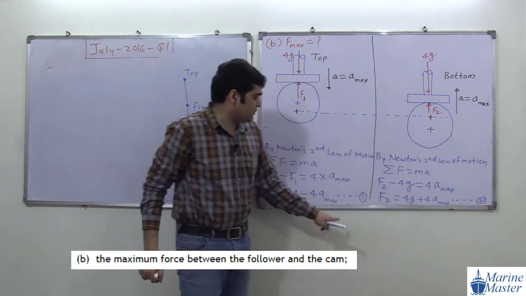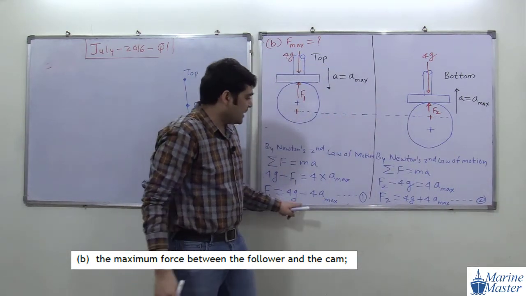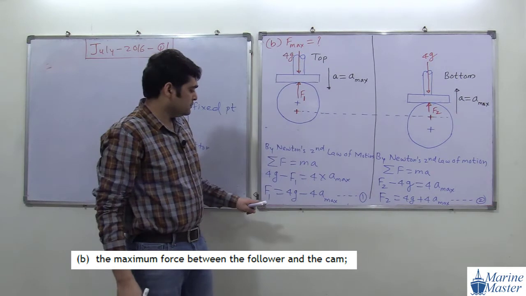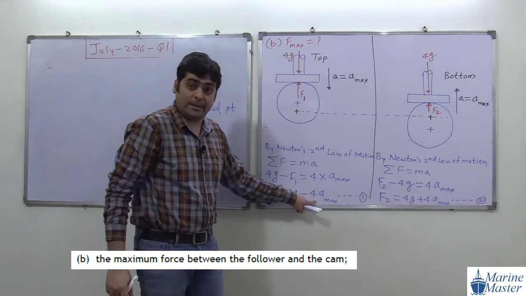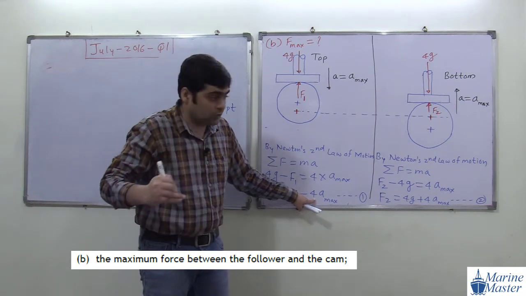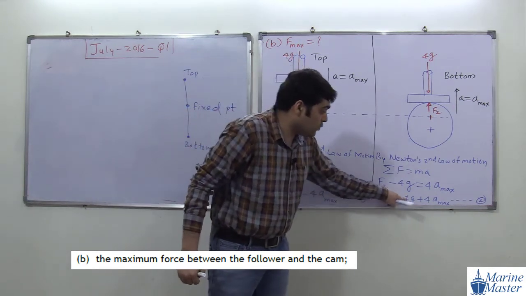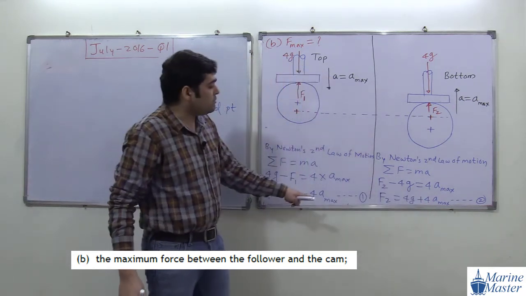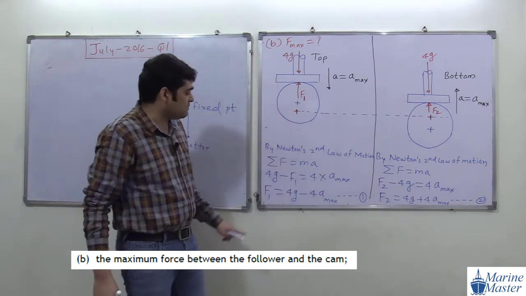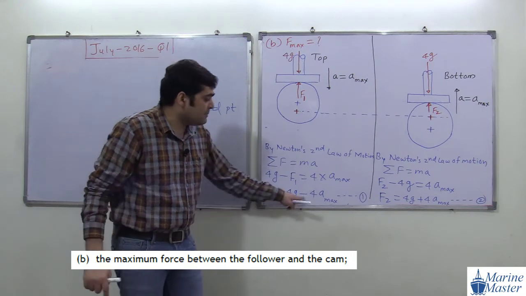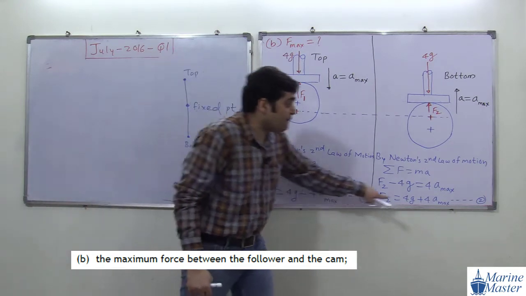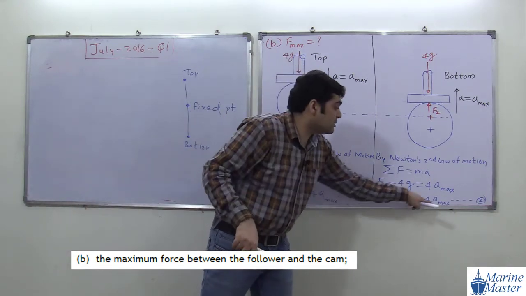Now compare these two equations. Here F1 means 4g minus 4a max. Minus means reducing the value. Here F2 means 4g plus 4a max. So out of these two equations, which value will be maximum, F1 or F2? Here only mathematical logic: minus means lesser value, here plus 4a max, 4g plus 4a max.